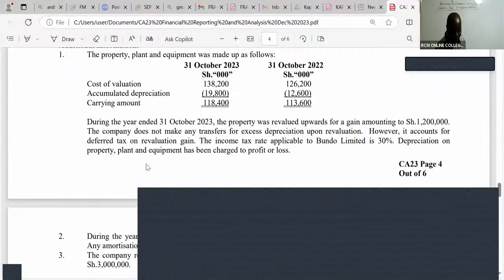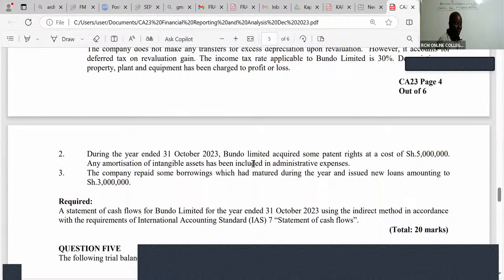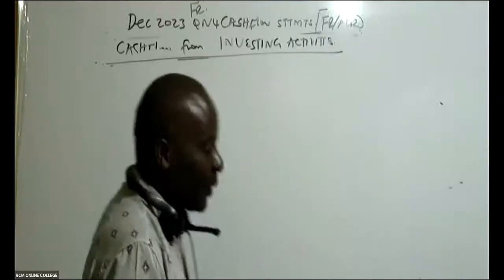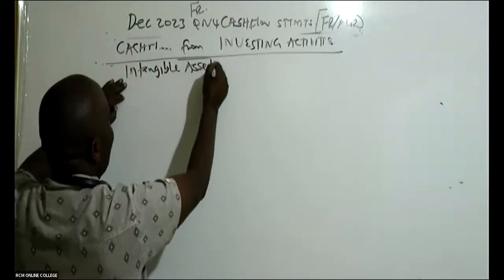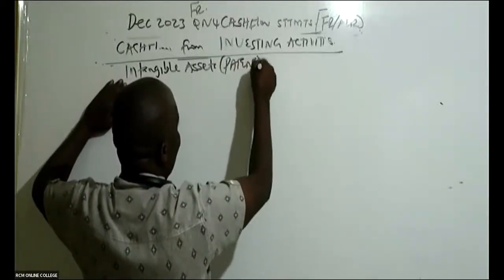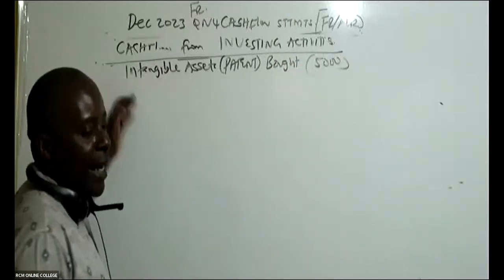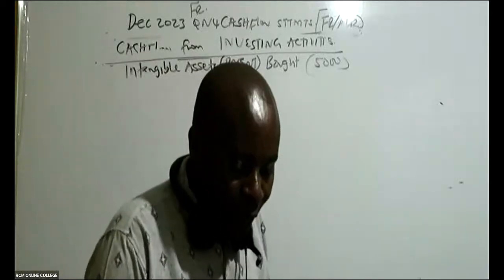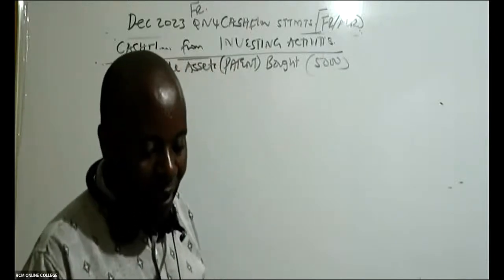You can see, ladies and gentlemen, we are told here, during the year 31st October 2023, Bundo Limited acquired some patents. So we bought some patents here, intangible assets bought. That's an investment, an intangible asset, which is a patent bought. And if you remember very well, it was 5,000. It is a cash outflow. The format has a mark.